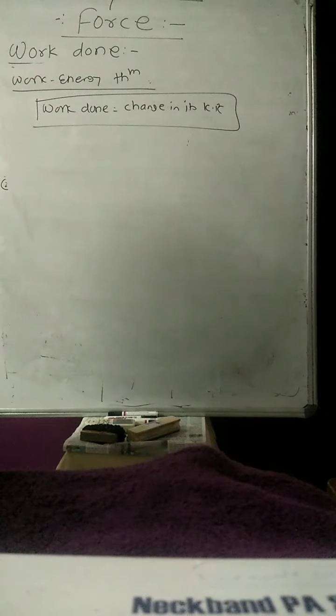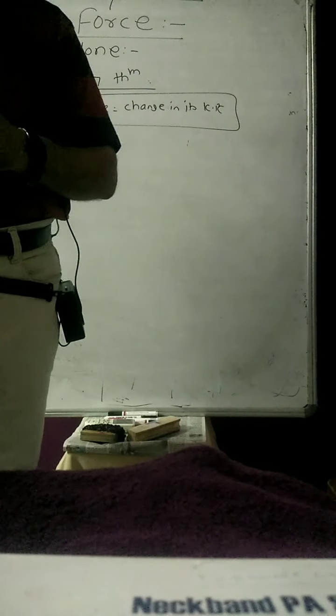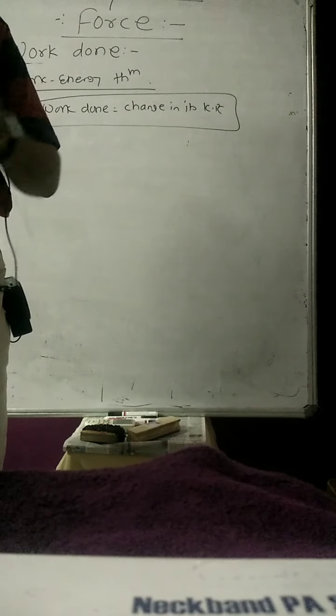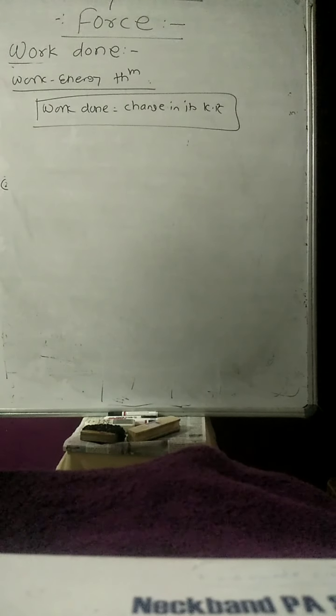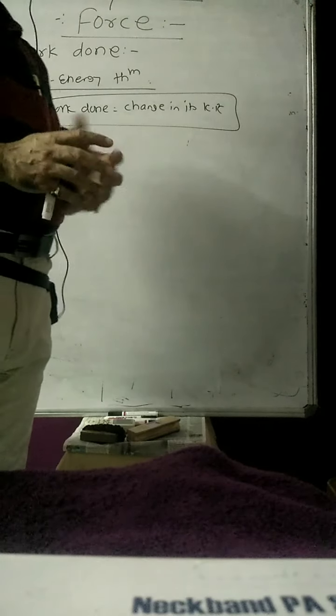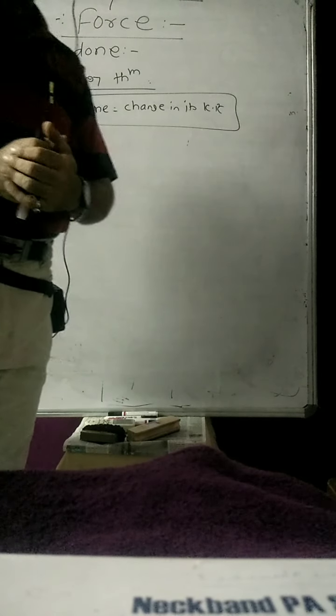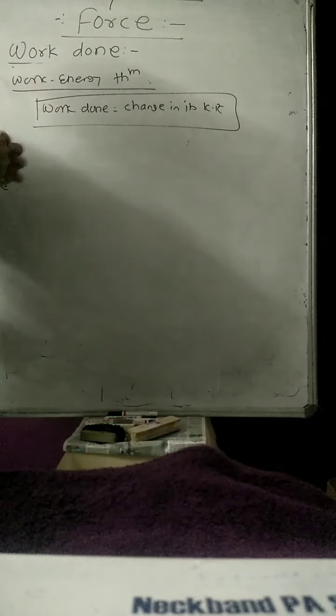And when work done is negative, at that time the kinetic energy of the particle goes on decreasing. Means the final kinetic energy will be less than the initial kinetic energy. Then and only then we can say that work done is negative. Why does this happen? Because in the second case the speed of the body goes on decreasing. So that is the condition for work done being equal to the change in kinetic energy.